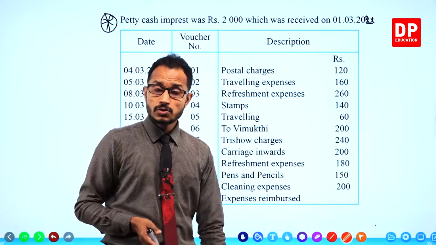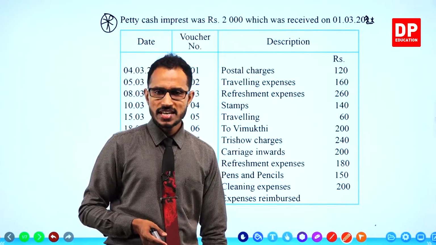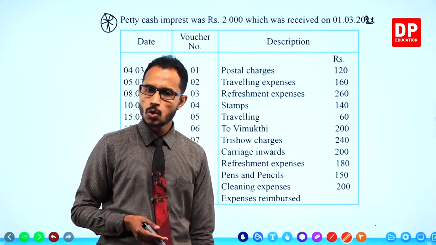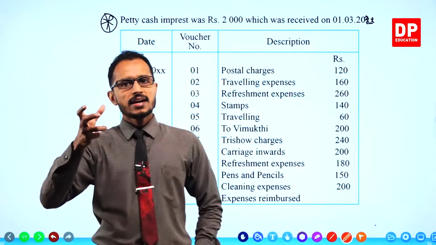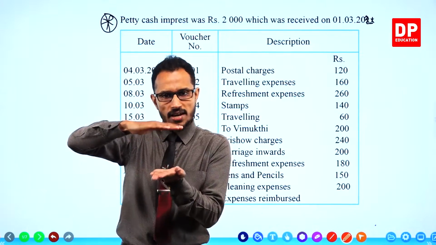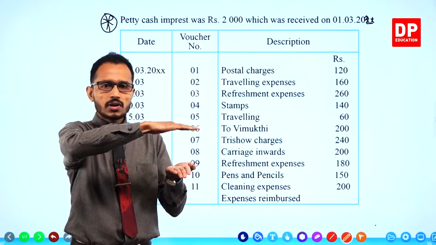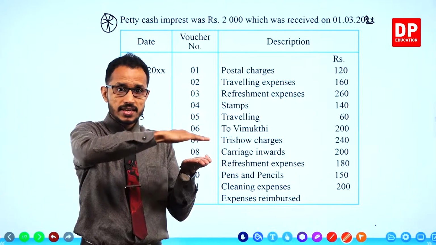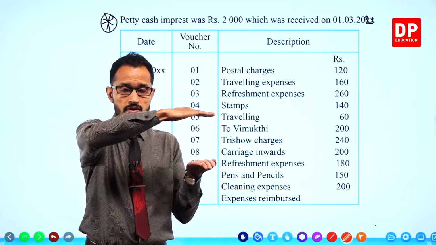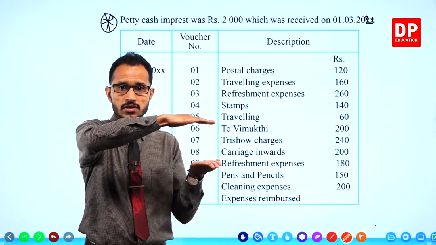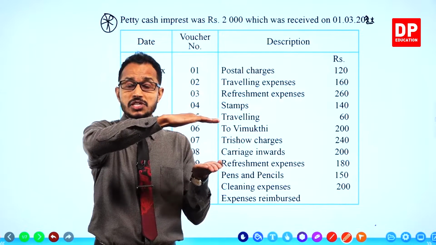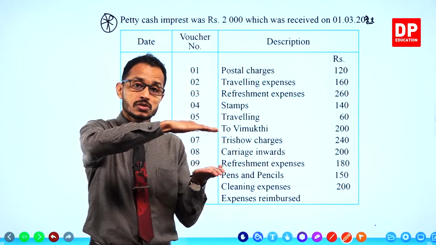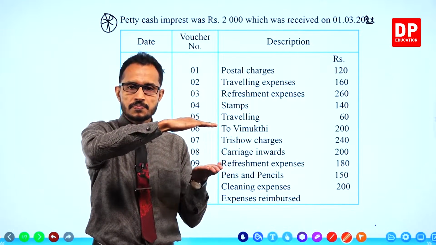Last session, we learned about the petty cash imprest system, petty cash imprest, and I told you that it is also known as the petty cash float. That is the full sum of money, right? The total sum of money which is handed over by the main cashier to the petty cashier in order to do the petty cash expenses. That is called the petty cash imprest, right?